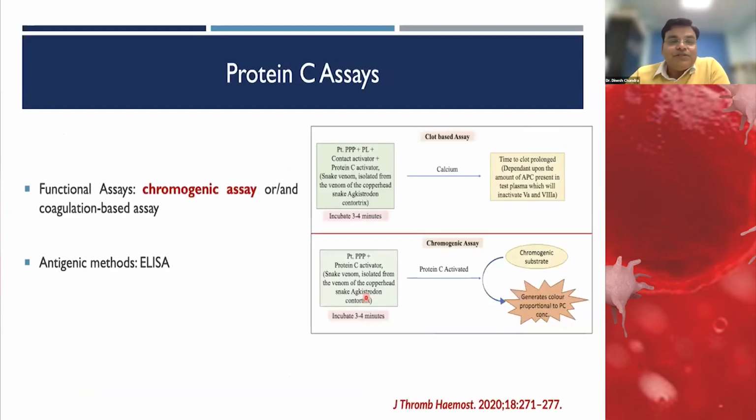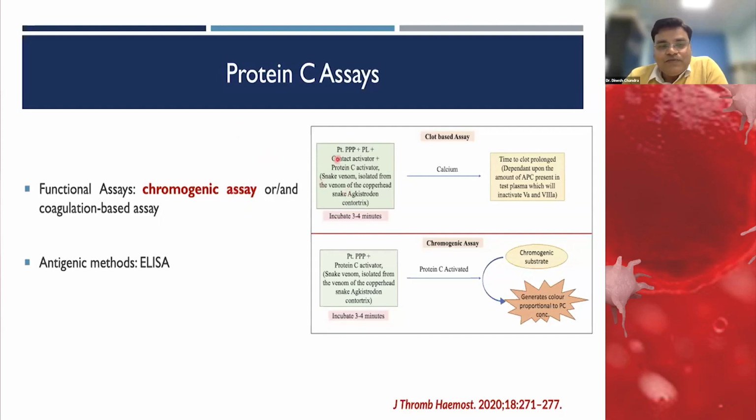There are two types of assay mainly present in the lab: the functional assay and the antigenic assay. The antigenic assay is mainly ELISA based. The functional assay is either clot based or chromogenic based. What is recommended is the chromogenic assay because it does not interfere with the majority of the other variables.